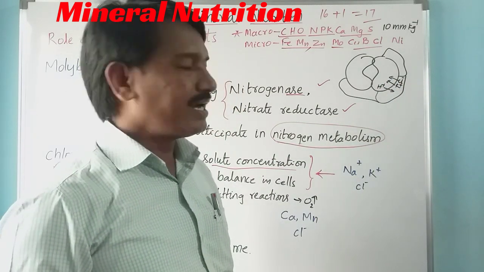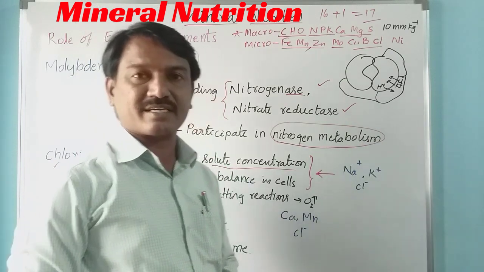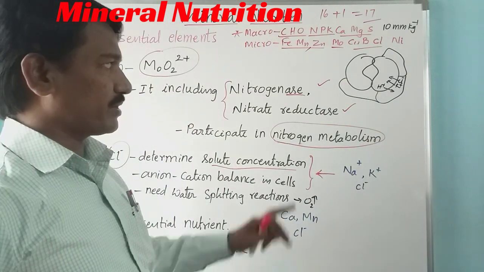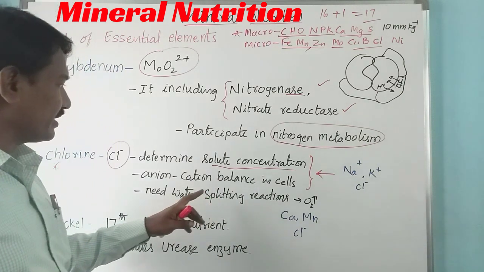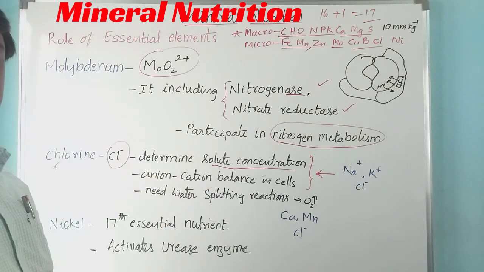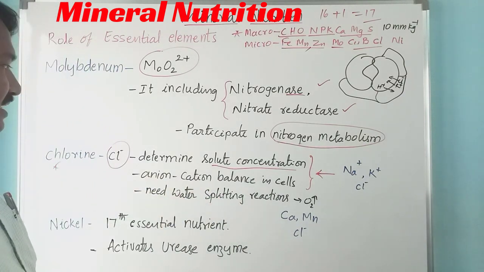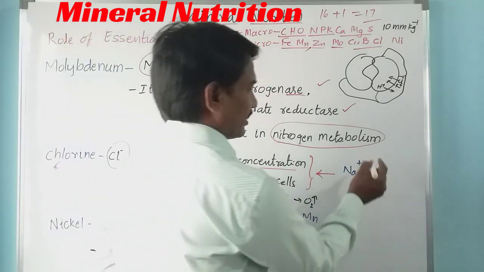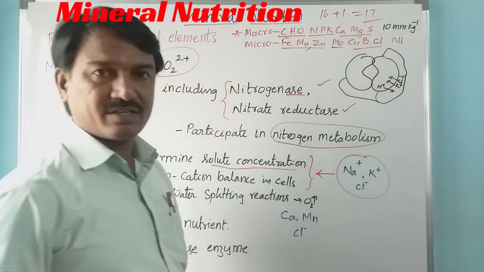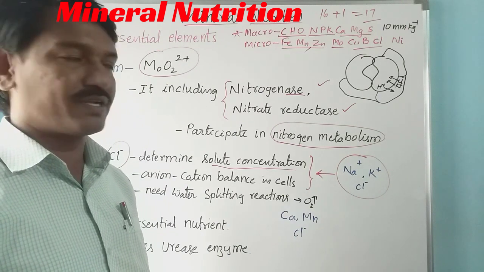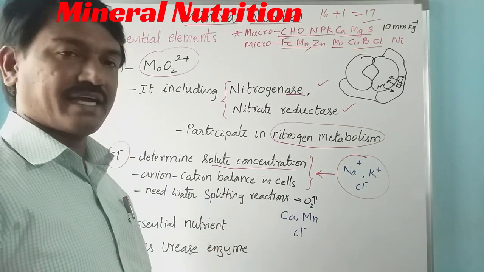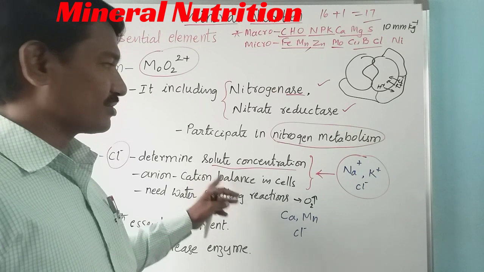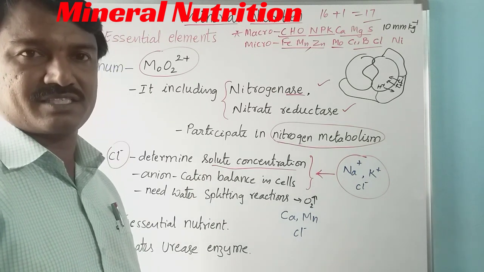Then anion cation balance occurs in that area. So potassium and chlorine maintain anion cation balance. Sodium, potassium and chlorine maintain anion cation balance and also solute concentration in plant cells.